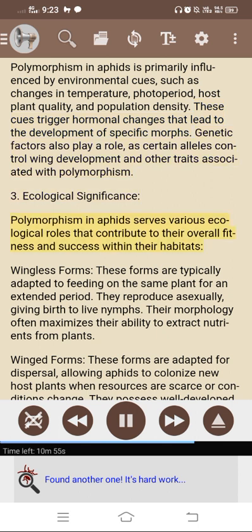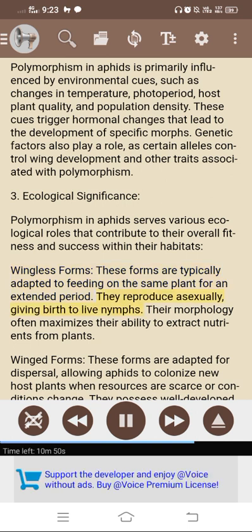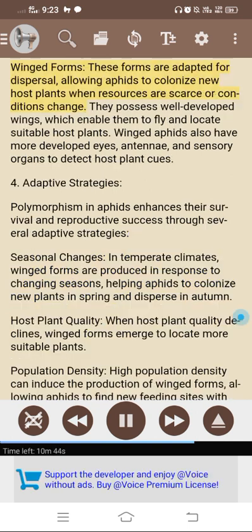3. Ecological significance. Polymorphism in aphids serves various ecological roles that contribute to their overall fitness and success within their habitats. Wingless forms. These forms are typically adapted to feeding on the same plant for an extended period. They reproduce asexually, giving birth to live nymphs. Their morphology often maximizes their ability to extract nutrients from plants.